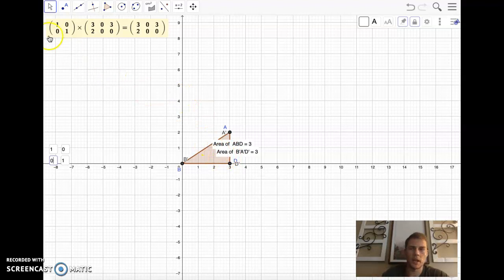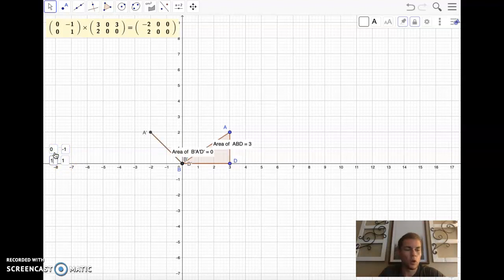So let's move it up a notch, and we're going to change this matrix a little bit and go 0, -1, 1, 0. This right here is an example of a rotation matrix using cosine, negative sine, sine, cosine, and we can see that this just rotated our image 90 degrees, or pi over 2 radians. We also see that the areas are in fact the same.